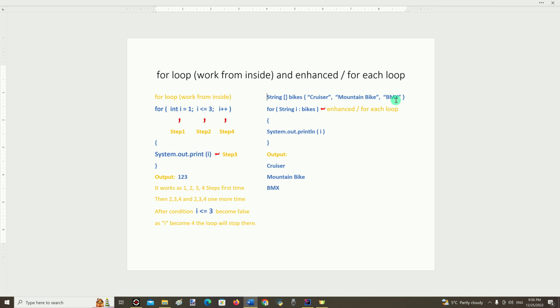For the enhanced for loop, the syntax is very simple. First, the keyword for. Then, inside parentheses, we need to declare a variable that is the same data type as the array, string in this case, followed by a colon, which is then followed by the array name, bytes in this case.